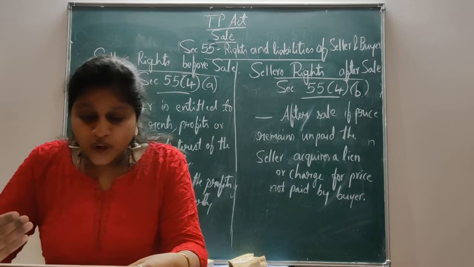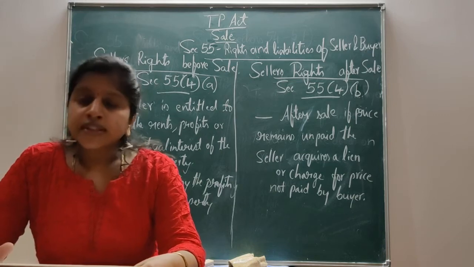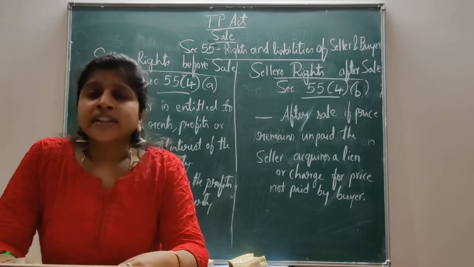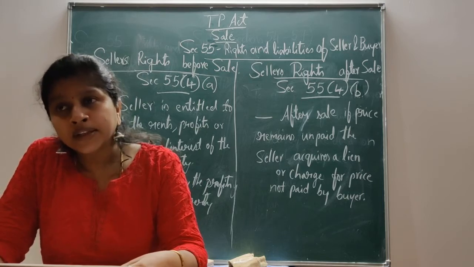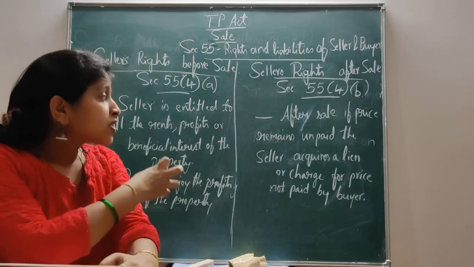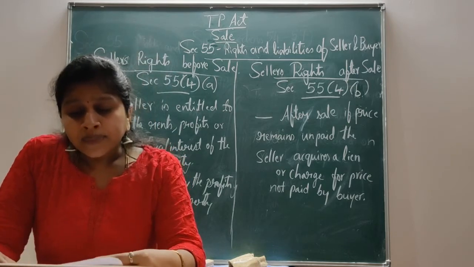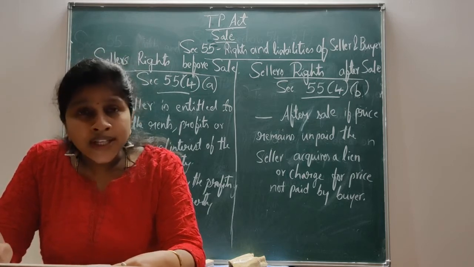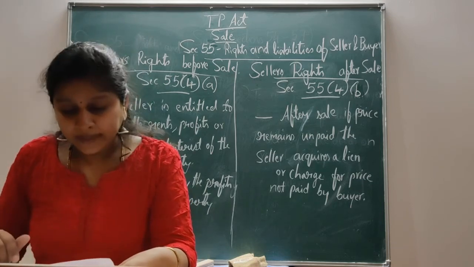After completion of the sale, the seller is neither entitled to refuse the delivery of possession nor to claim it back. The only right which the seller is having after transferring the possession of the property to the buyer is having a charge for the price which remains unpaid by the buyer. Here, this section gives the seller a right only to get the unpaid price out of the property sold to the buyer.